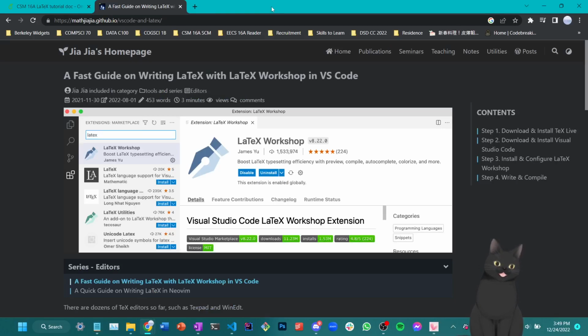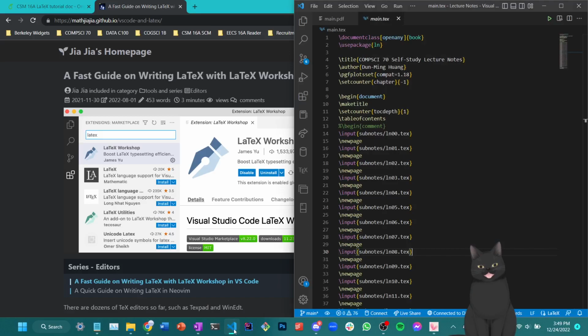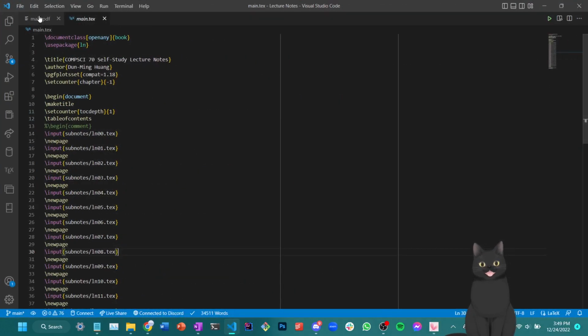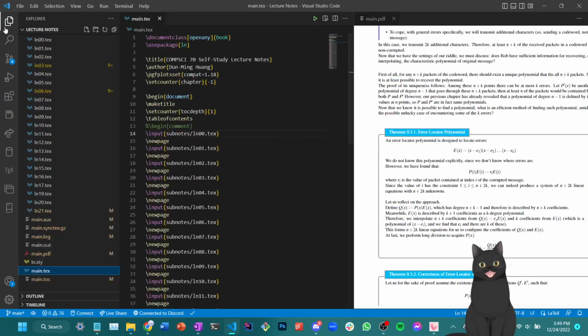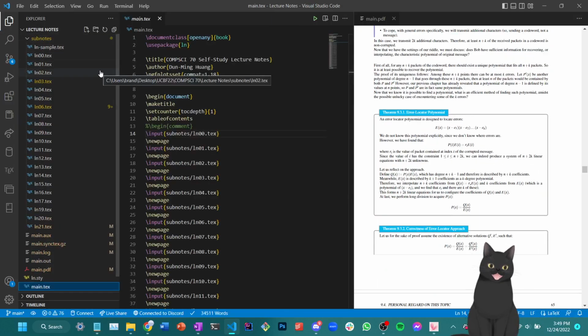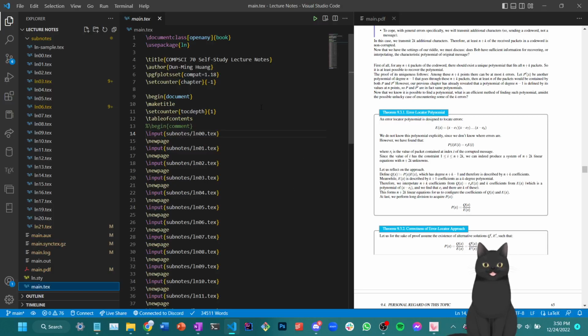Alright, last but not least, let's discuss the last few items about locally typesetting LaTeX, which is the user experience. So how does typesetting LaTeX locally feel? To be honest, it feels exactly like how you would do it in Overleaf, except you can do some customization here. And it's also incredibly simpler to organize your files on a local system rather than on an online system, which we'll see later when we deal with a larger code base of LaTeX files. But generally, personally, I prefer using local editing in VS Code just because VS Code has a better user interface.